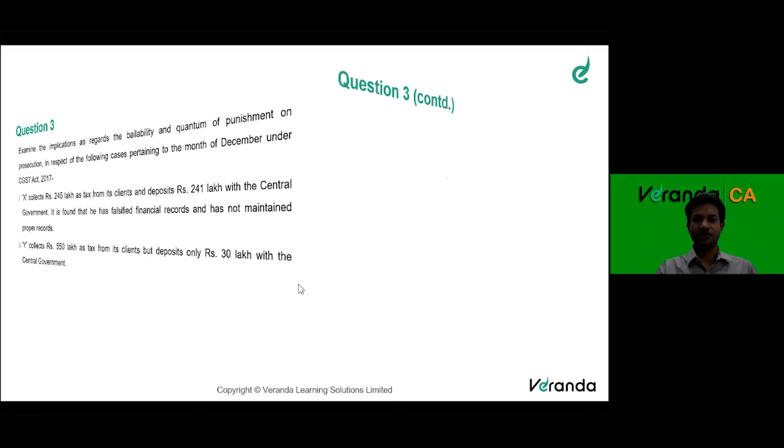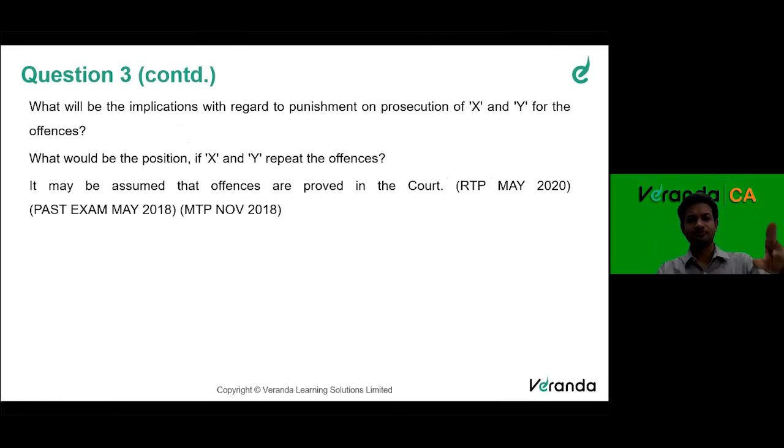Right? So let's see. Now, what happens if there's a repeat offense? If someone does a repeat offense, see, in the same question, there's another question down. What happens if they do a repeat offense? So let's say, for example, Mr. X or Y got arrested. They went inside, they got arrested, they came back after the period was over. After coming out, they again did the same offense. See, you might wonder why someone will do like this. People have done like this.